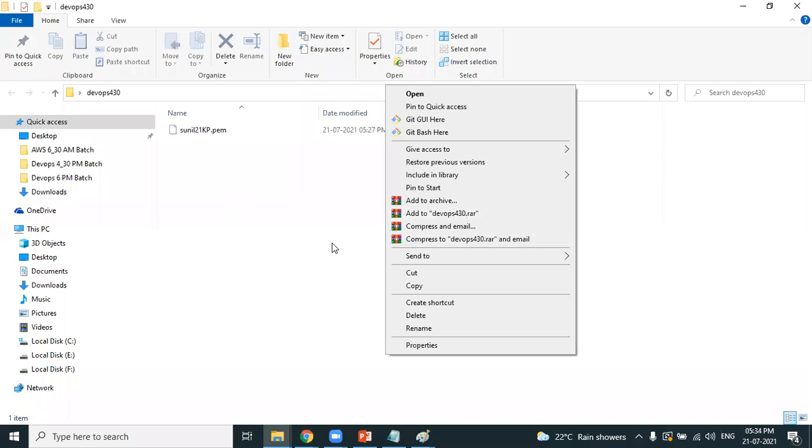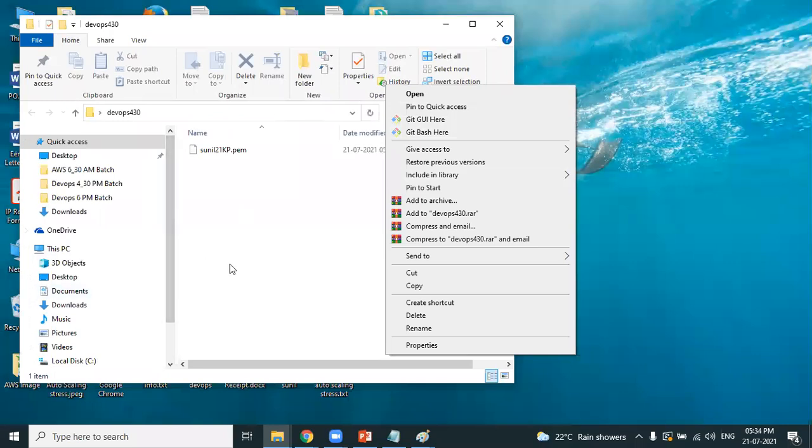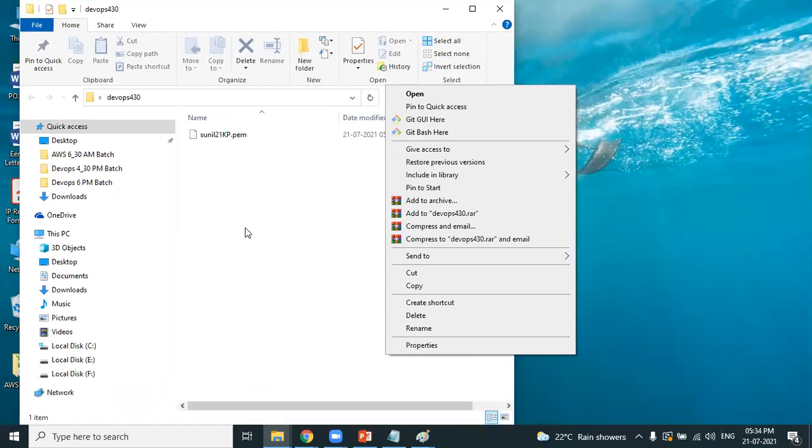Do you remember? Please remember where exactly you have downloaded the PEM file. The PEM key pair is nothing but a file with the extension .pem. Got it? So that is available in the desktop DevOps 430. So open the location. In this location, open the terminal.